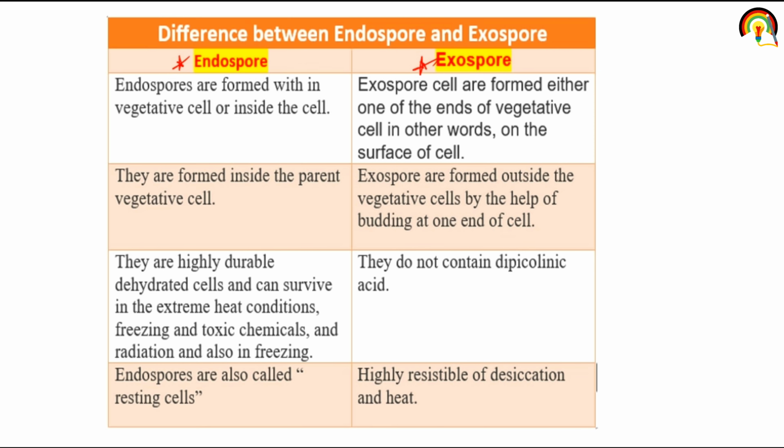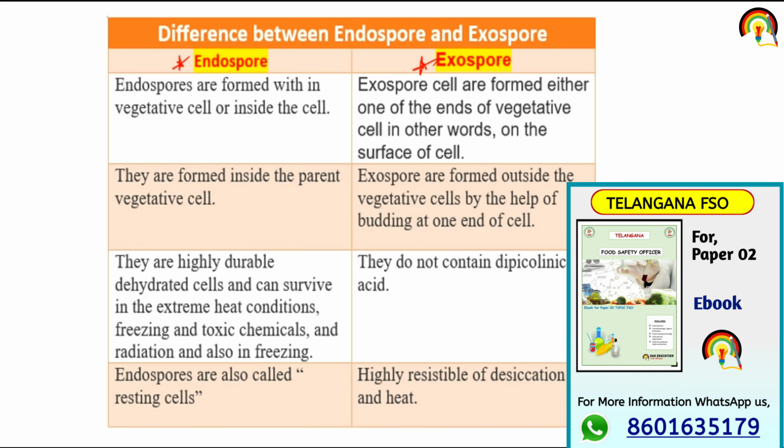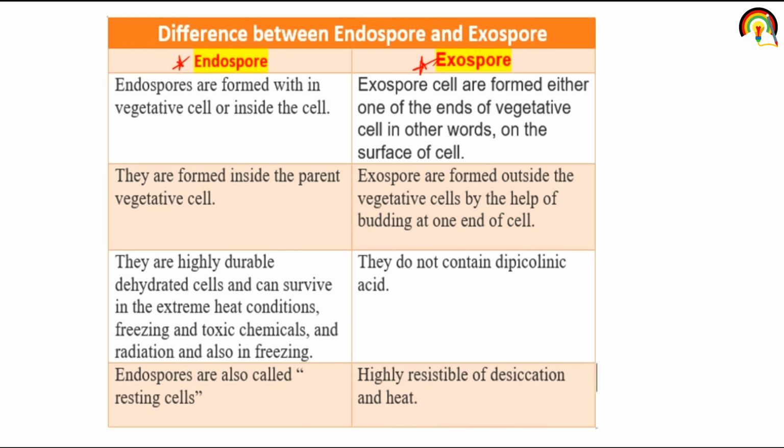Endospores are formed inside the parent vegetative cell, and exospores are formed outside the vegetative cell by the help of budding. Endospores are highly durable dehydrated cells, means absence of water is there, and can survive in extreme heat conditions. As we all know, when there is unfavorable or stress condition, vegetative cell converts into spore. So that means endospores also survive in extreme conditions. Endospores are also called resting cells, and exospores are highly resistant to desiccation and heat, means they can resist extreme conditions.